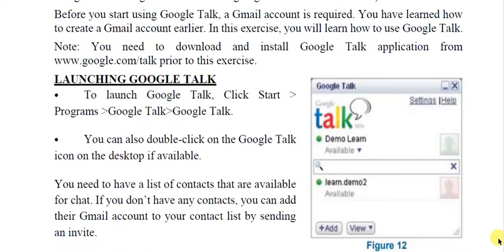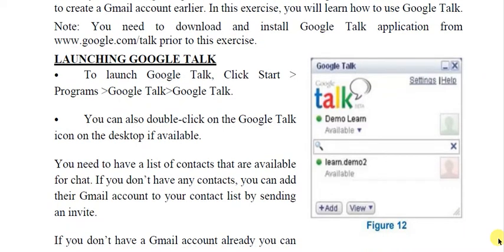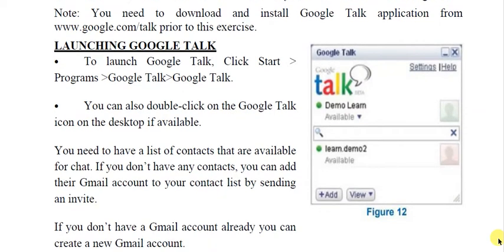First you have to download and install Google Talk. Then you click on the Google Talk icon through this link: start, then programs, Google Talk, then Google Talk. If you have the icon on your desktop, you can double click on it and this type of window will appear. Before this, you will have to log in. If you are running it for the first time, you will have to type your login and password of Gmail, and then this type of screen will be there in front of you, and here you will be having the name of the contacts that are in your contact list.